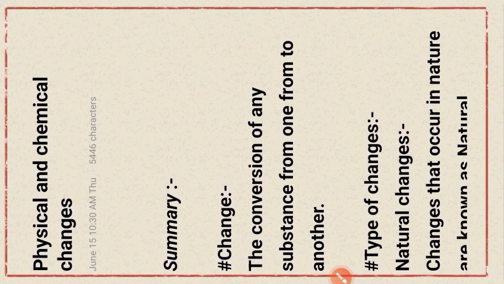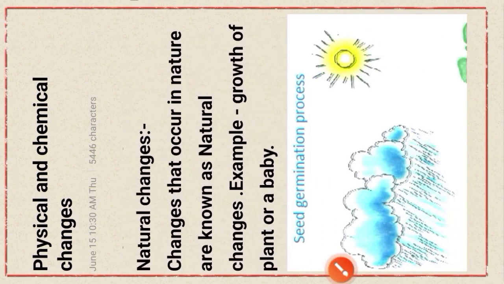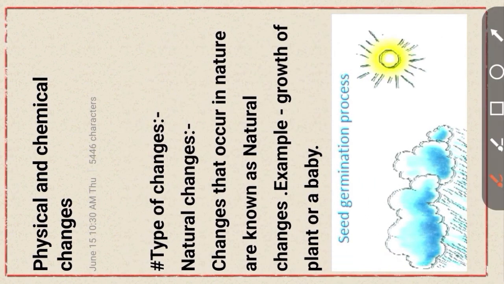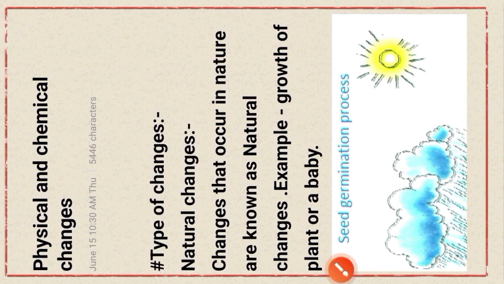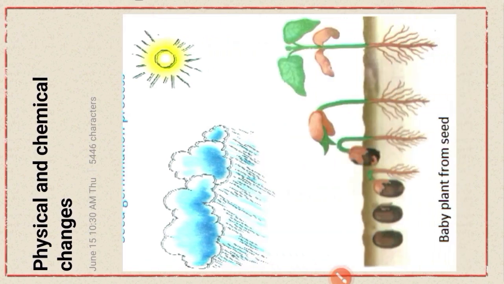Okay. At first, we discuss change: the conversion of any substance from one form to another. Next, types of changes. Many types of changes, that is natural changes. Changes that occur in nature are known as natural changes. For example, growth of a plant or baby. Now see how the plant grows. This is an example of natural changes. Okay.